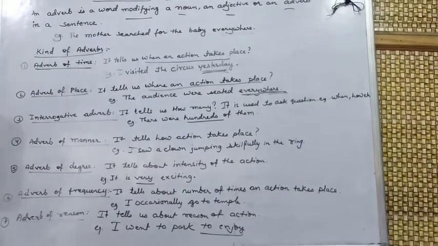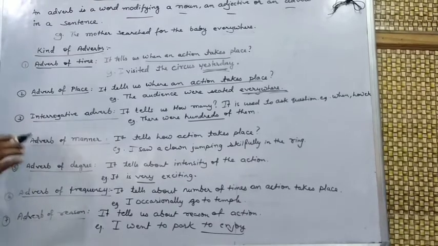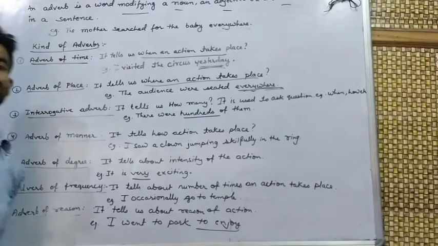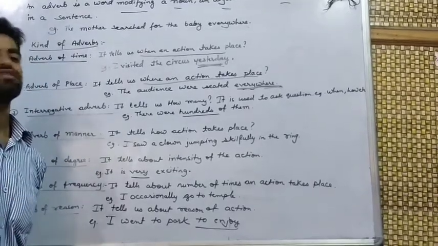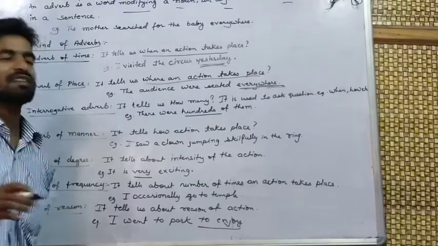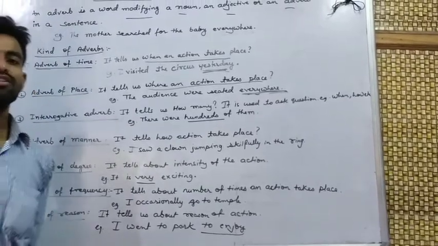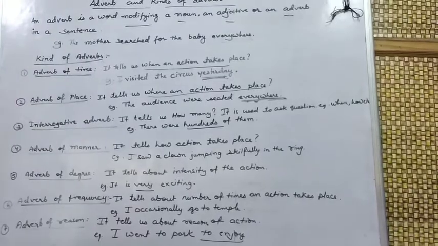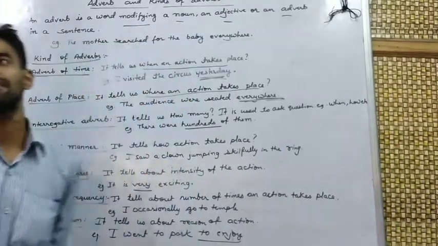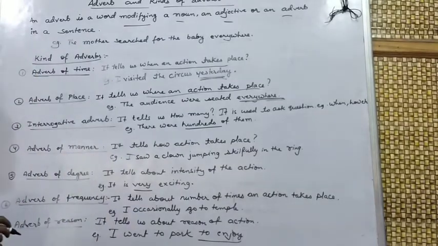Now let's go to the third number. Interrogative adverbs. Interrogative adverbs are used to ask questions. They're question words, just like when, how, how many, how much. The word which gives the answer to these questions is related to interrogative adverbs.